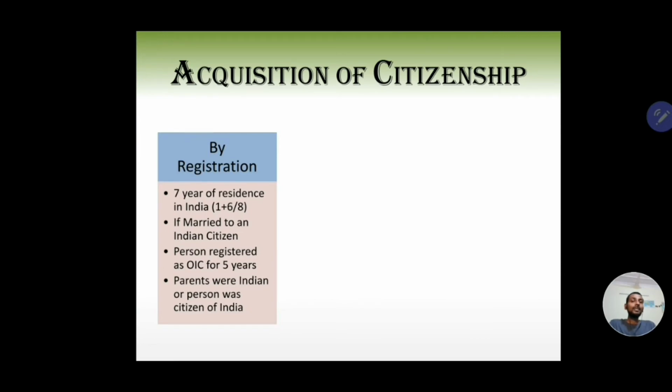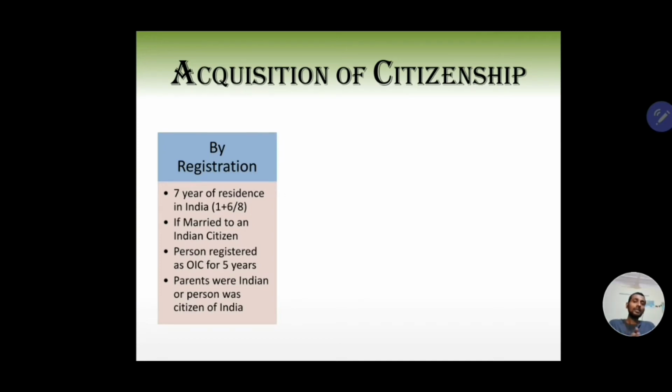And finally, if someone's parents were Indian citizens or the person themselves was an Indian citizen and maybe they renounced their citizenship or it was terminated, they can re-register themselves as citizens of India if they have lived in India for 1 year before making that application.